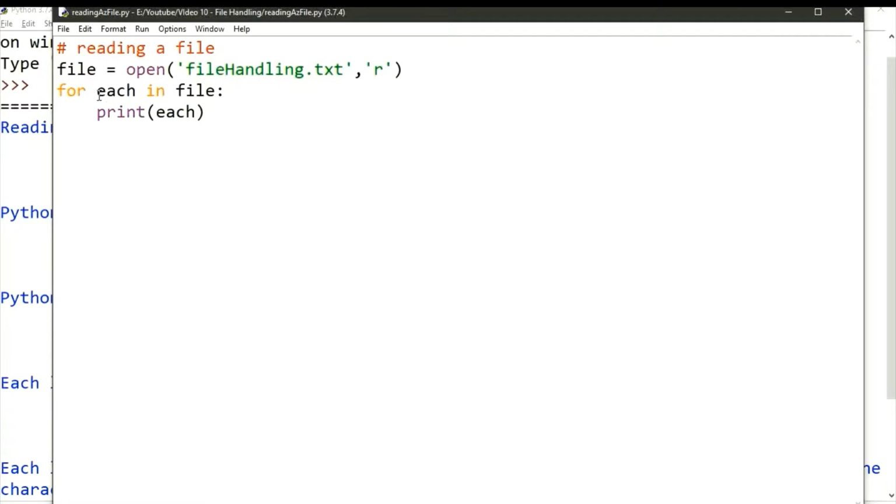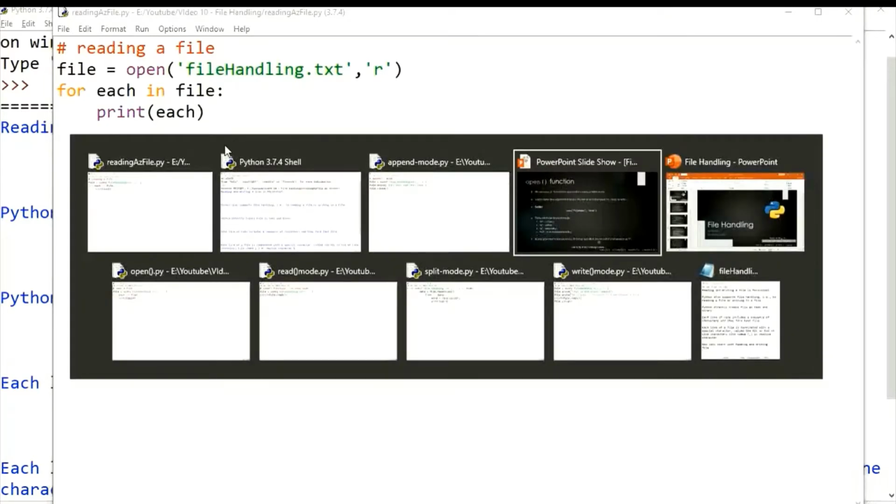If you want to access each line in a file, then we're going to do this. We're going to have one more method. We're going to use the read function for that, which we'll see further. So this is the first approach you can say for reading a file. Now let's move towards our presentation.